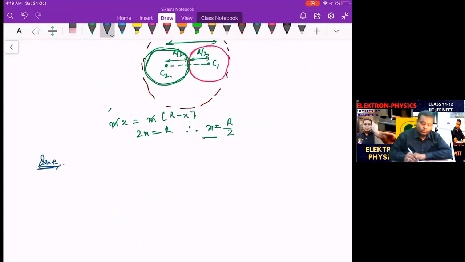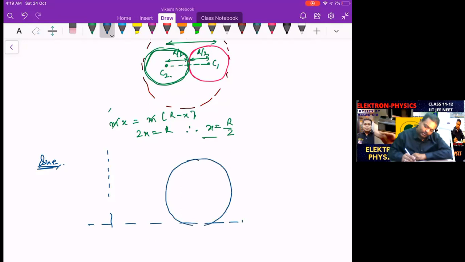So the next question is a variation of the previous problem. It goes like this. There is a shell again, like this, and there is a ball here. This is given as a mass of 4m, and this is given as a mass of m. Correct? The radius for the bigger one is given as 5r.